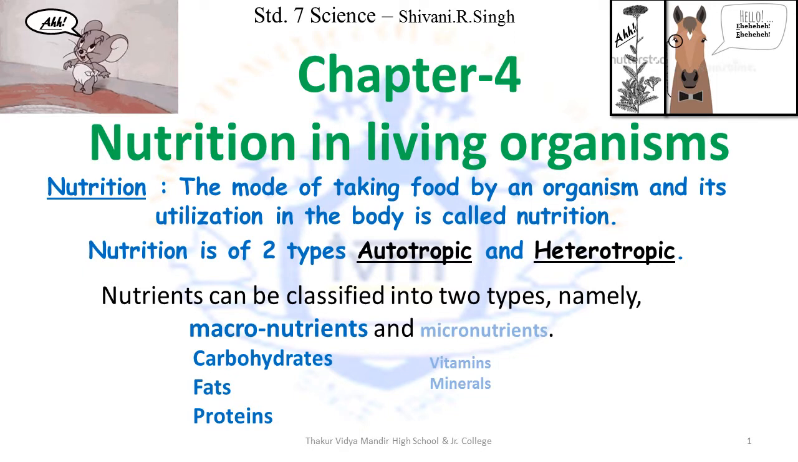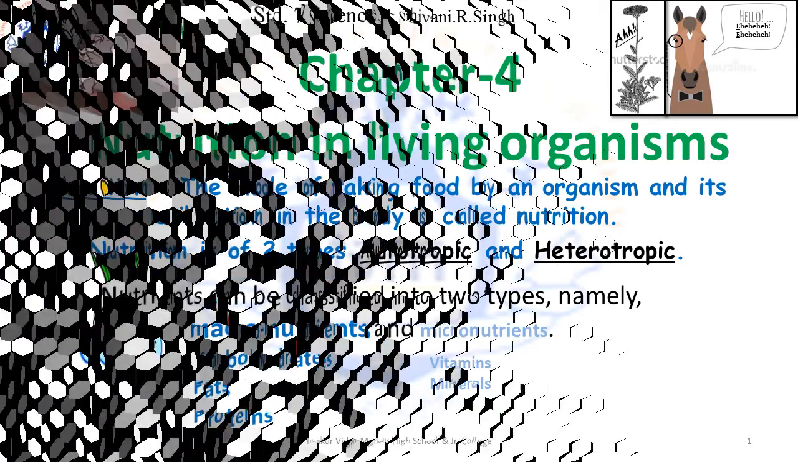Now the nutrients that we consume and require are divided into two parts. Macronutrients that are bigger nutrients and micronutrients that are smaller nutrients. The macronutrients that we require are carbohydrates, fats and proteins, and the micronutrients are vitamins and minerals.